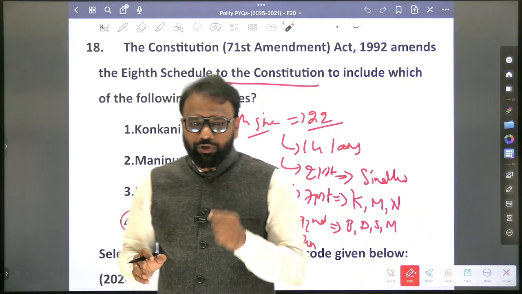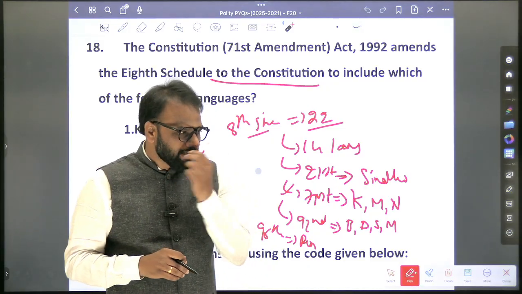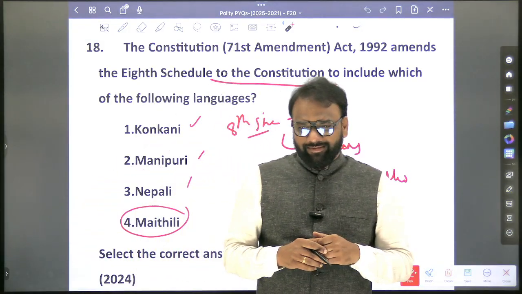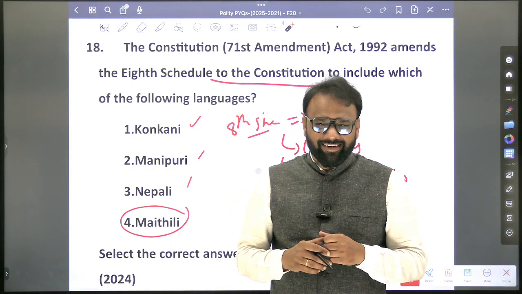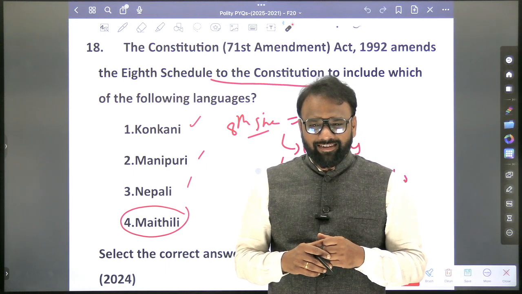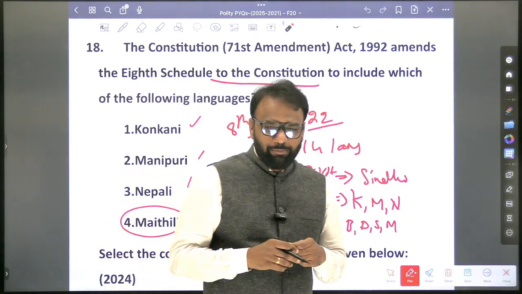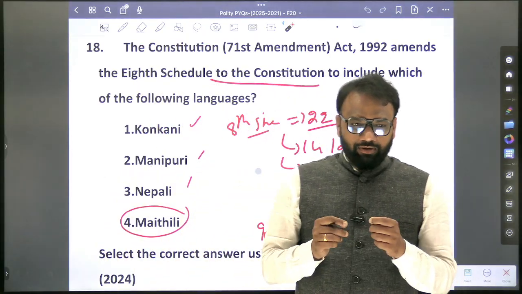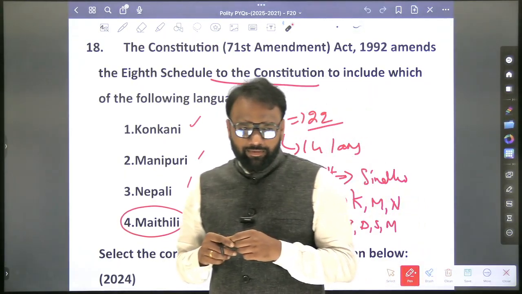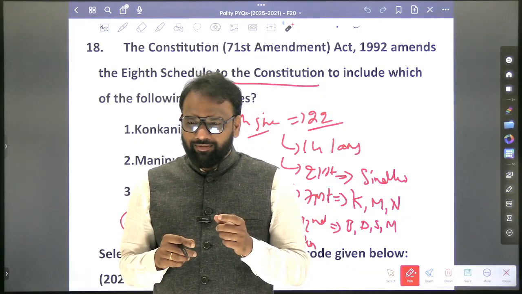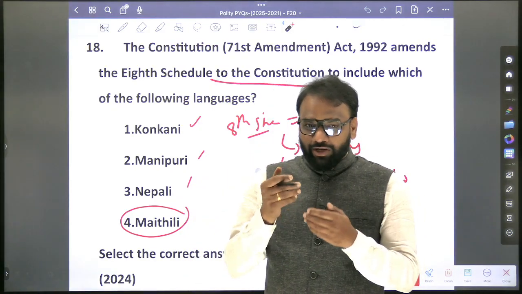So now in this context, what will you do? You will prepare the entire 8th schedule, all the languages. So if I ask, Punjabi is part of the 8th schedule, true or false? Yes. Rajasthani? Yes or no? Kashmiri? Next, Manipuri? Tripuri? No. Nepali? So they often cause confusion. Sindhi? Konkani? Tulu? No. So they'll cause confusion. If I ask you to recall, you should be able to recall these languages.